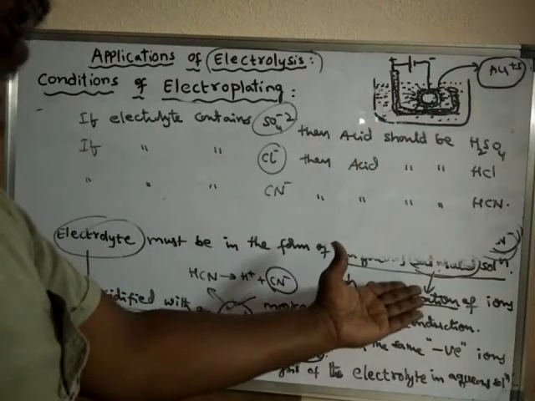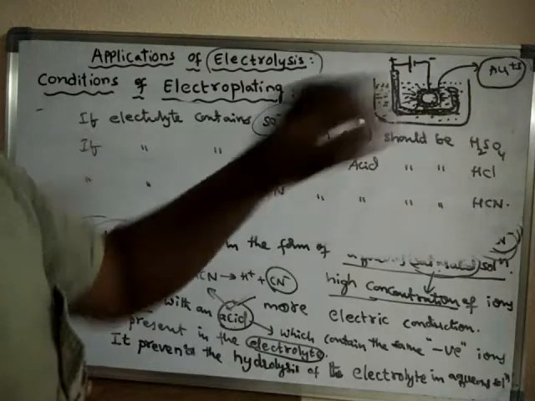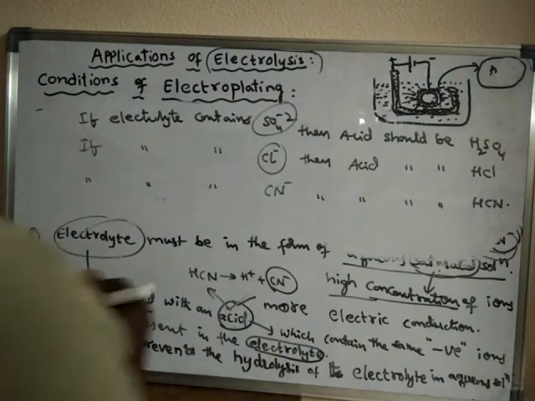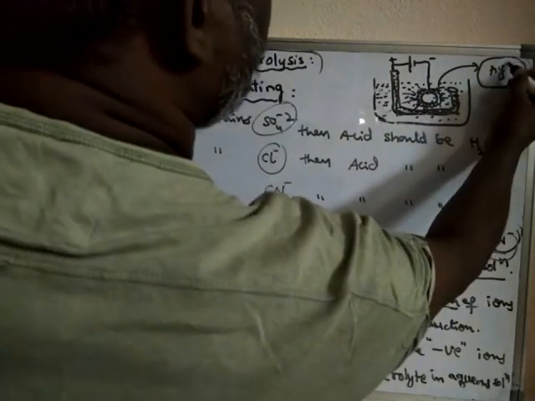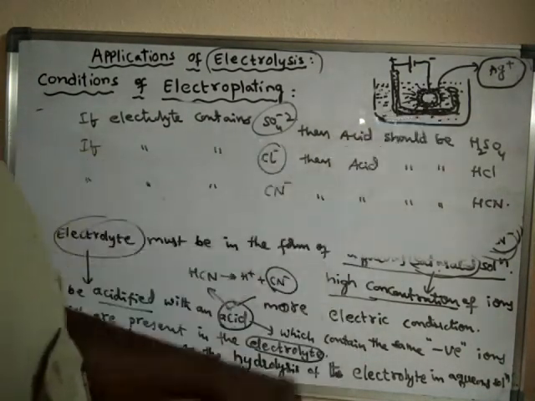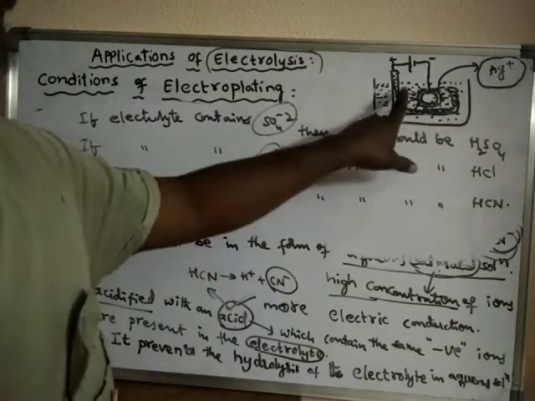The silver ions are not available to be deposited on the cathode.